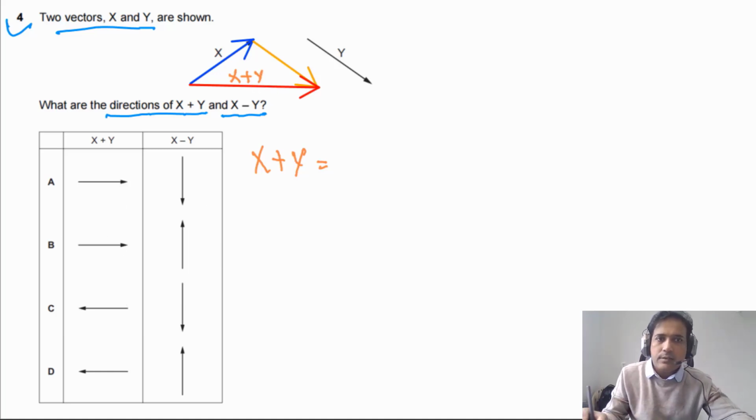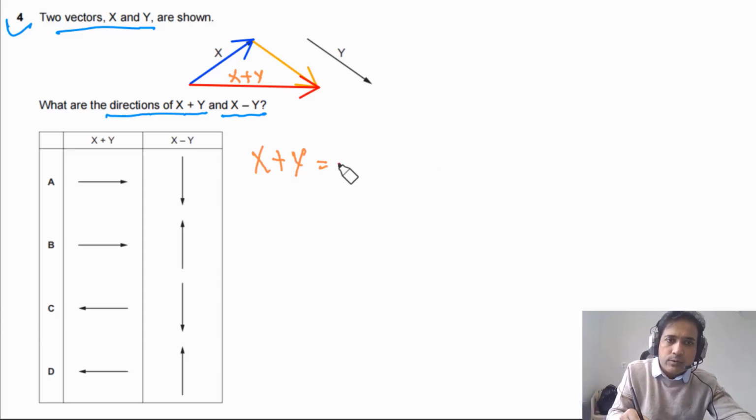Now let's move on to the second part. We need to find out x minus y. So this is our x plus y. So we can draw this arrow here.